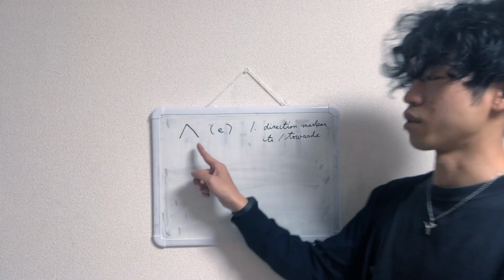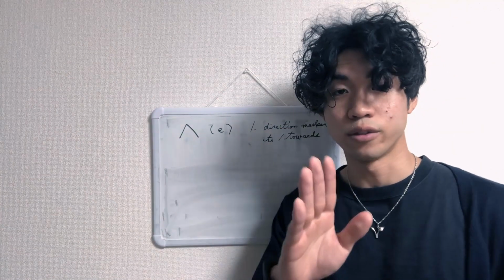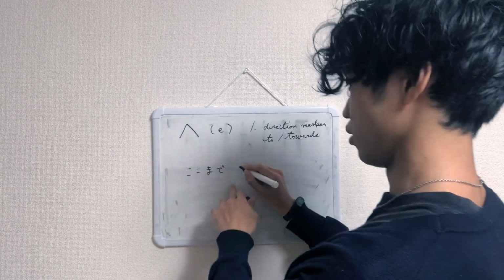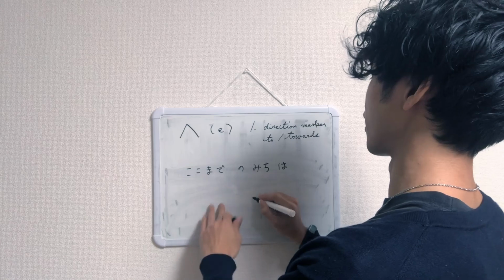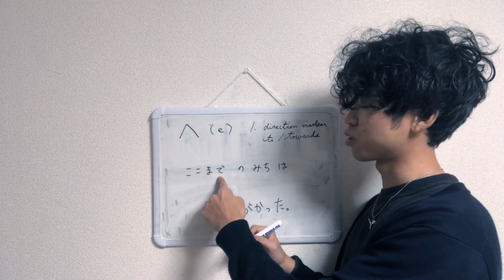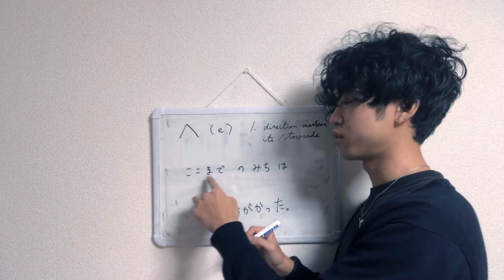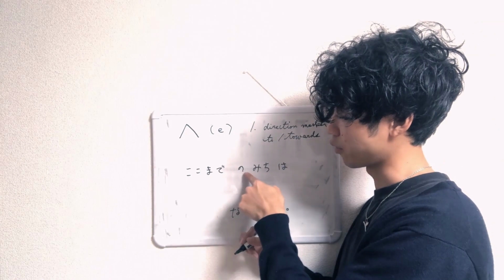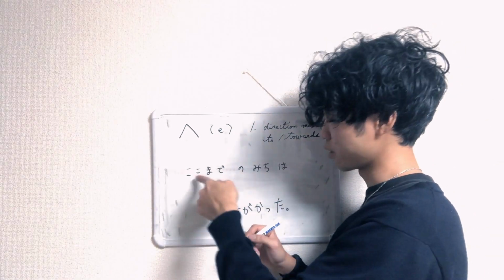When can you not use e? If there's a no particle, you can use ni or e. ここまでの道は長かった。ここまで。まで, if you want to learn, まで here, but means to. Until here. To here. の道, the path of to here. As for this, it was long.